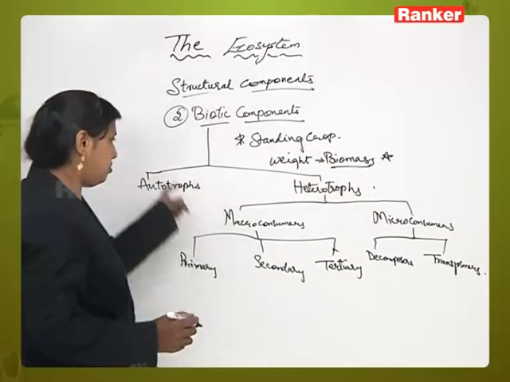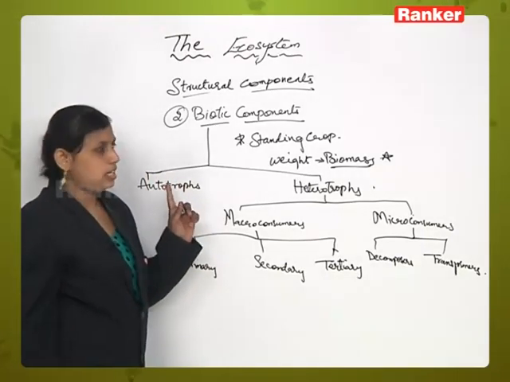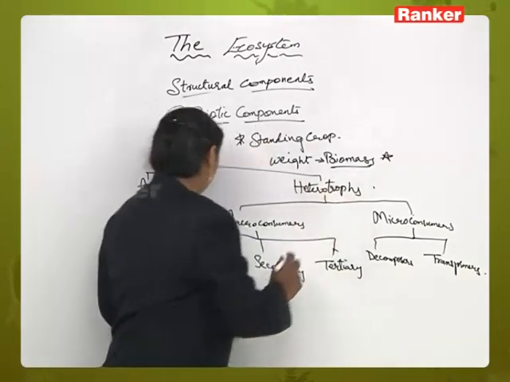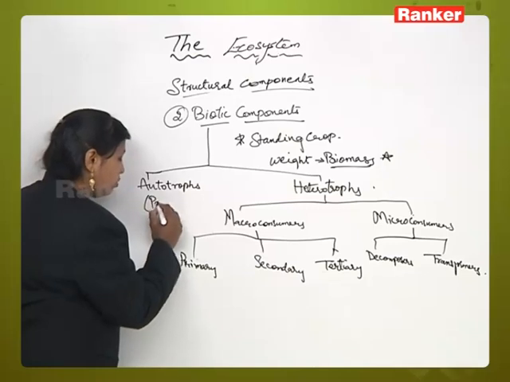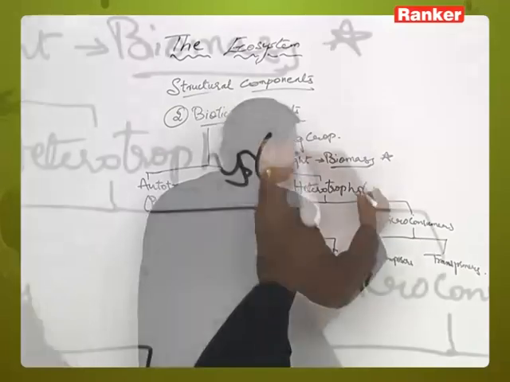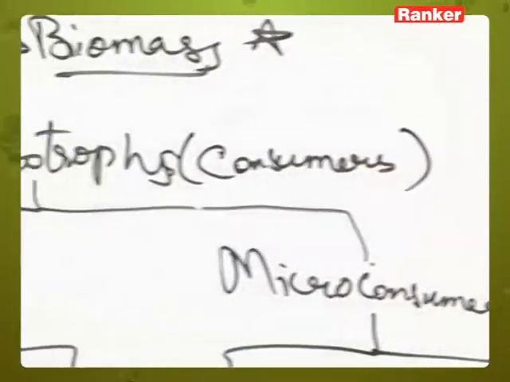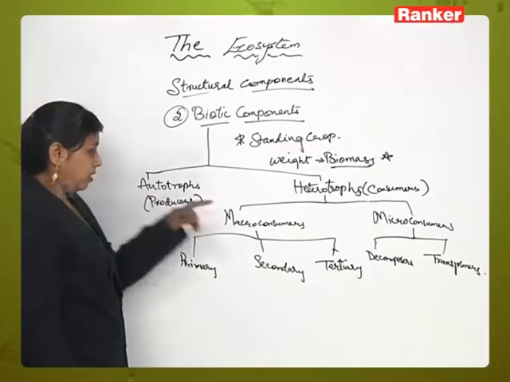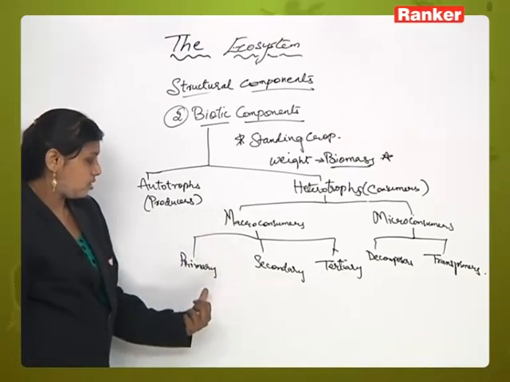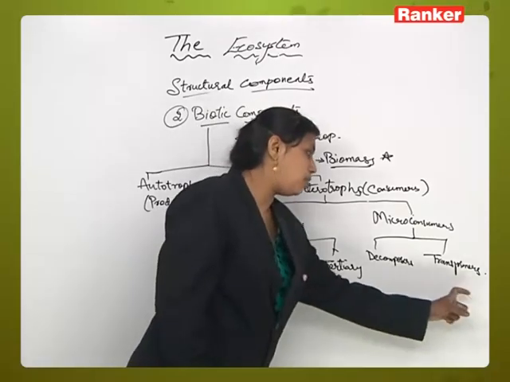Okay, this will also fetch you some questions here. Biotic components is nothing but the living material present in an ecosystem. It is of two types: autotrophs and heterotrophs. Autotrophs are also called as producers, and heterotrophs are also called as consumers. Heterotrophs are again of two types: macro and micro. Macro consumers are of three types: primary, secondary, tertiary consumers. Micro consumers are of two types: decomposers and transformers.